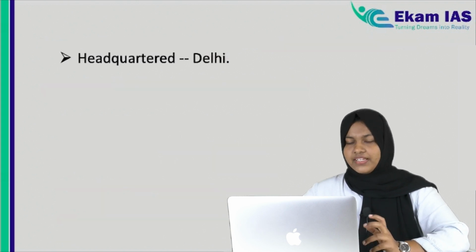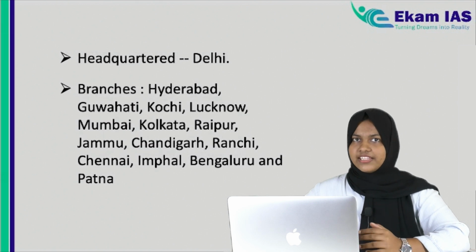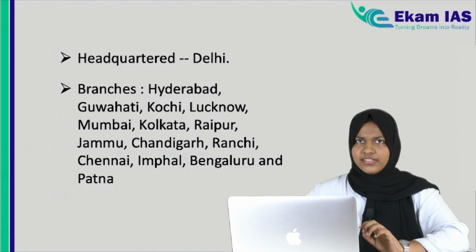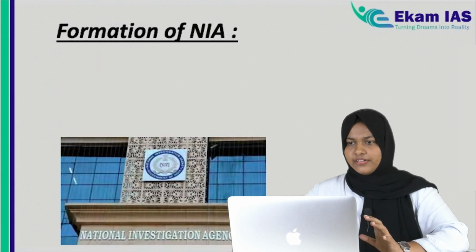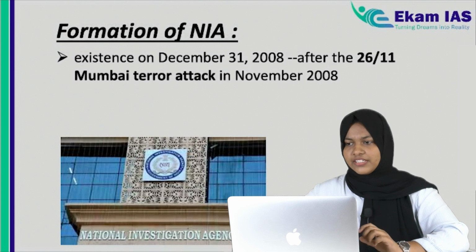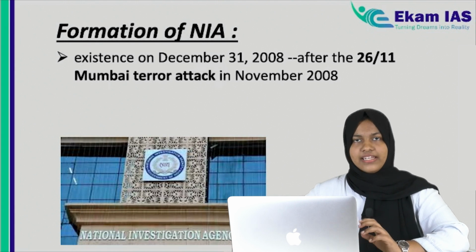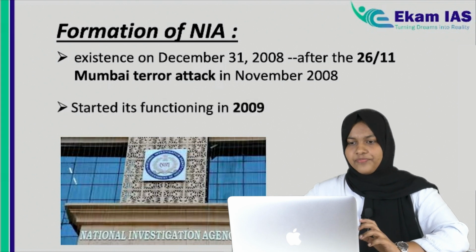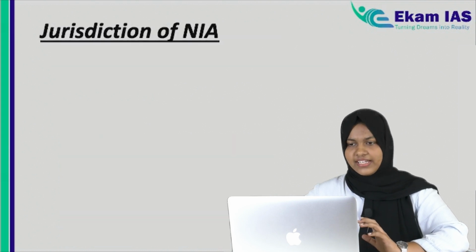Then it is headquartered in Delhi, and we have seen the branches. These branches are not important. Just know the headquarters is in Delhi. Then we have seen the formation based on the Mumbai terror attack that happened in 2008. We established NIA through the NIA Act. Then it started functioning in 2009.